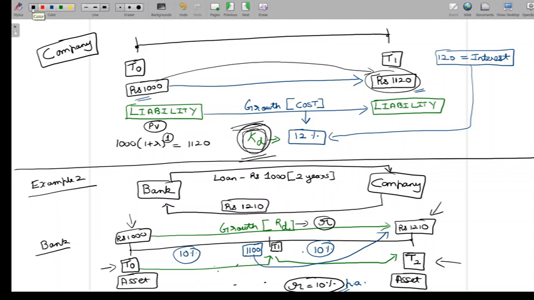Now, when we come back to our example 2 and we understand that asset grows at 10%, now we are looking at example 2 from the perspective of the bank. Let's finish this discussion and then look at it from the perspective of the company. Now when we look at 10% growth rate in first year and 10% growth rate in second year, what do we understand by that? What we understand is there is going to be a 10% return in the first year and there is going to be a 10% return in the second year.